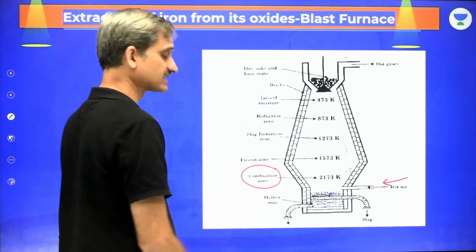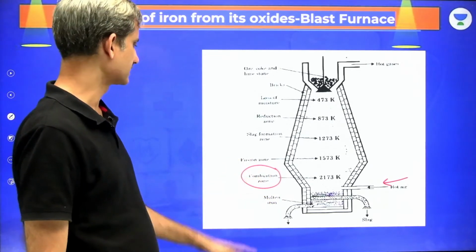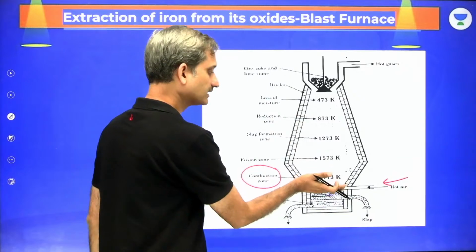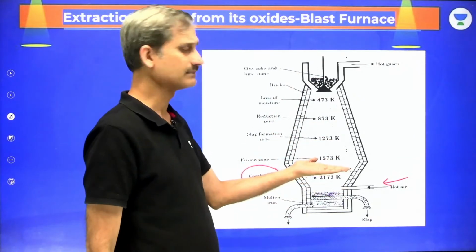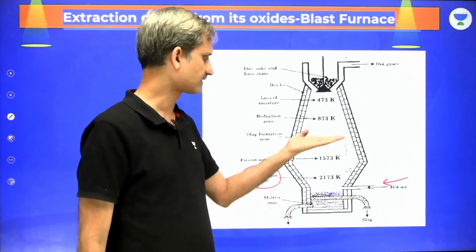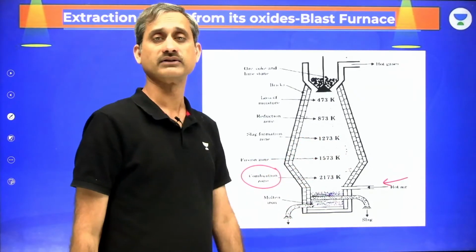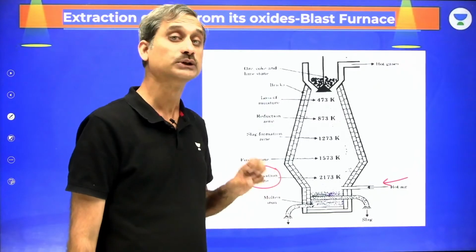So this is what we have as the combustion zone where the ignition takes place. Now, when the gases rise up, they become a little colder as they rise, because here all the reactions that are taking place are endothermic reactions.